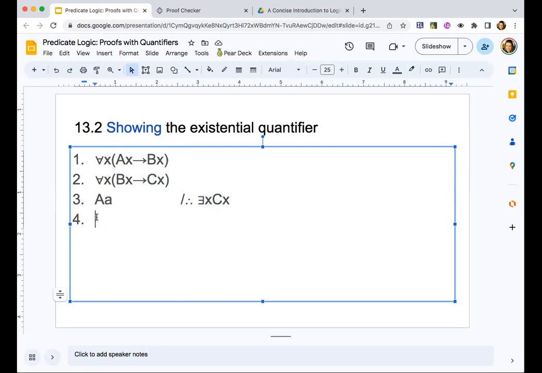Okay, let's get started. Let's just copy this on a new line. What do we do with existential instantiation? We remove this and we replace bound variables with a term. In this case, let's pick the same name we have in premise 3. And then we could immediately start doing some modus ponens here, but let's just get rid of these first. There's options for order here. Get rid of the universal quantifier, change the X's to A's.